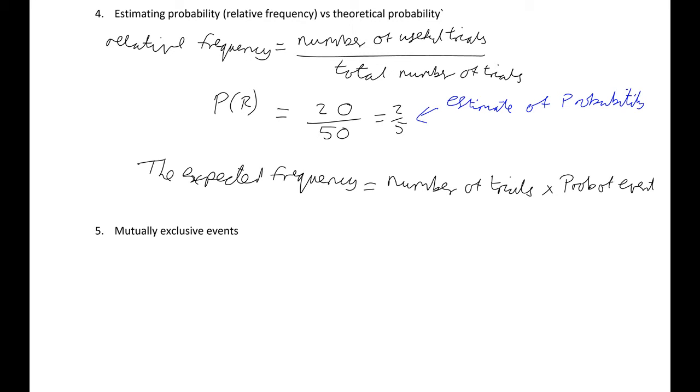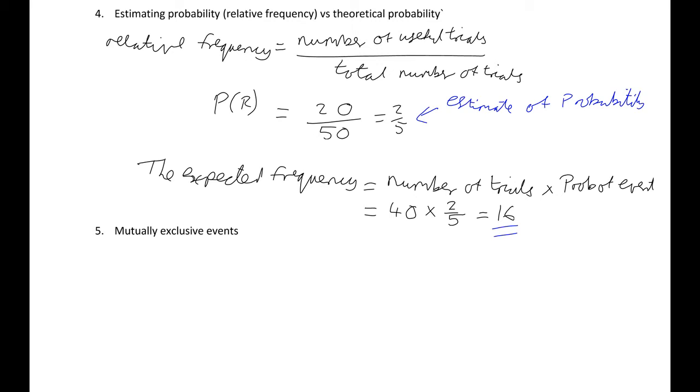And I want to know the number of red if I draw 40. Okay, so this is my expected frequency. So it's going to be the number of trials, 40, times the probability of an event, 2/5, right? And that equals 16. So that means I would expect to get 16 reds coming out.